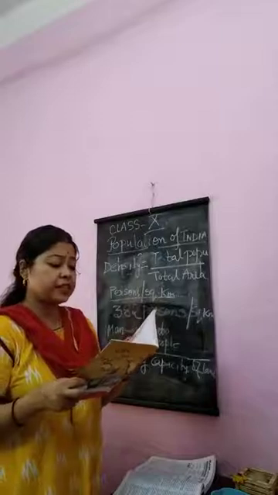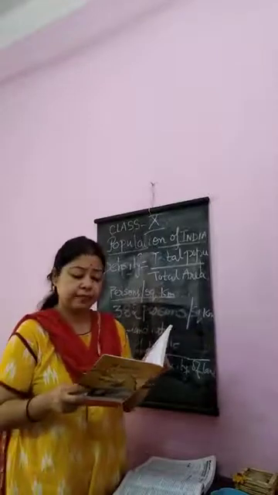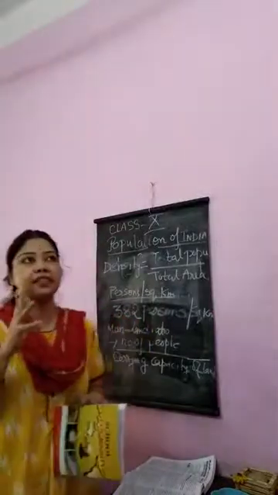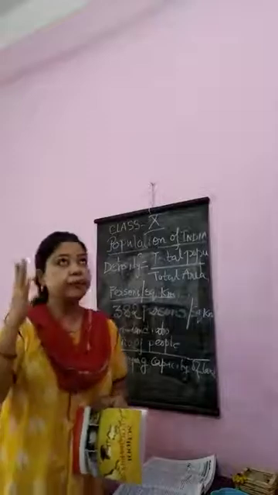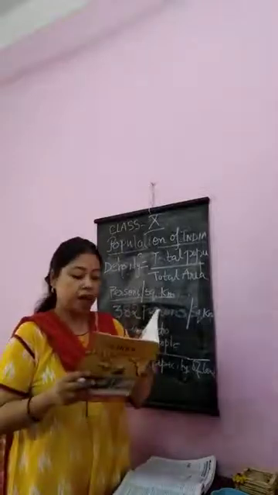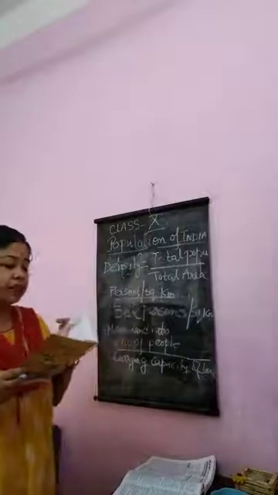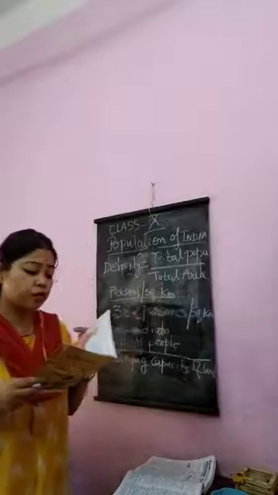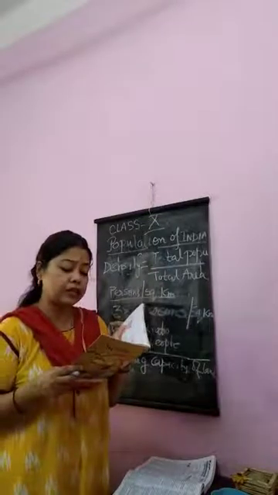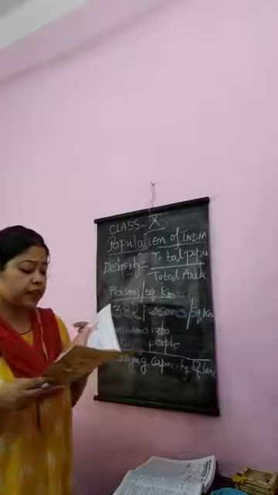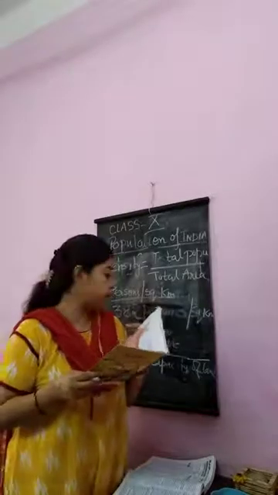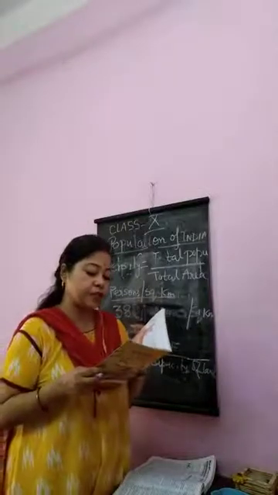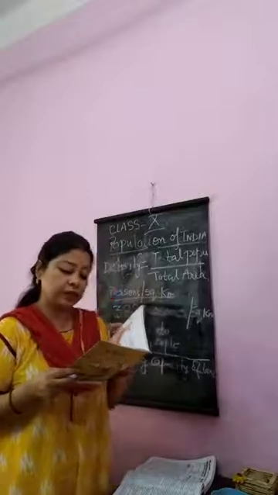Life expectancy is 68.89 years. Life expectancy means how long a person can expect to live. This is the expected life condition. Child mortality rate, the number of child deaths, is 40 deaths per thousand live births. Then the percentage of population engaged in the primary sector is 45%, secondary sector 24%, and tertiary sector 30%.